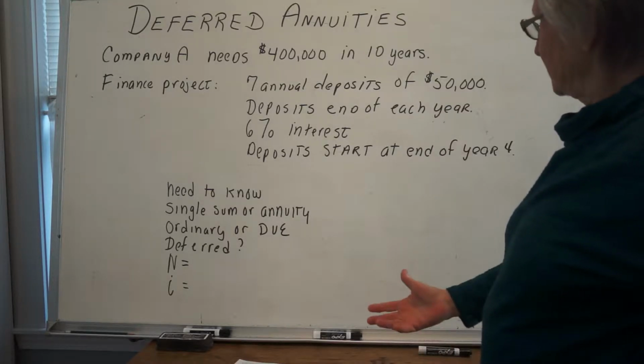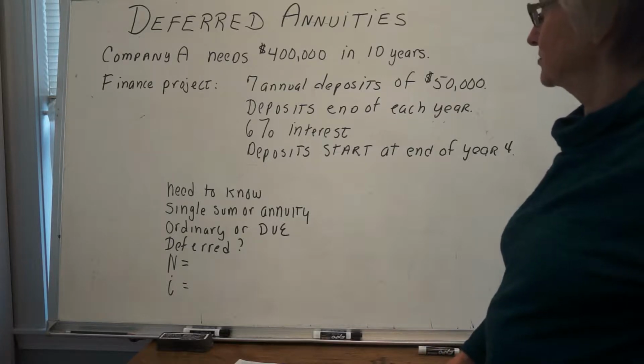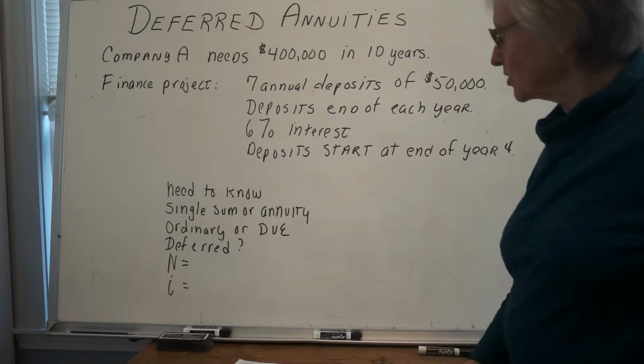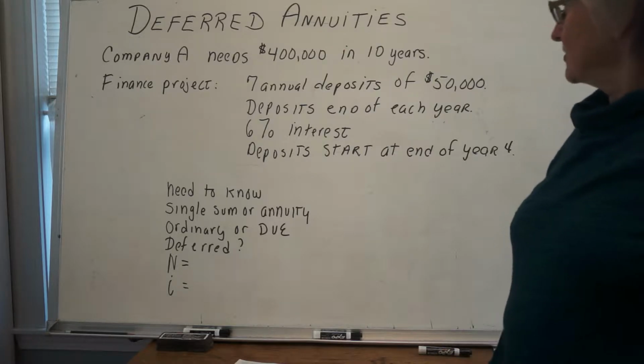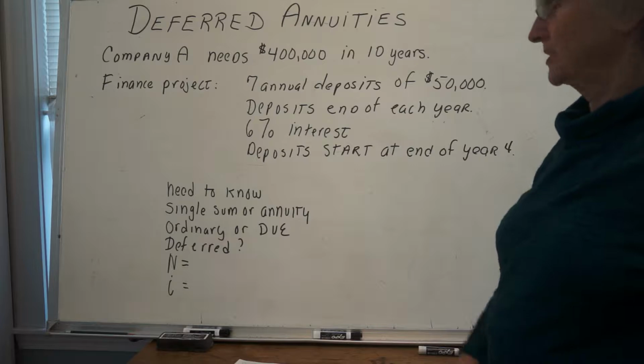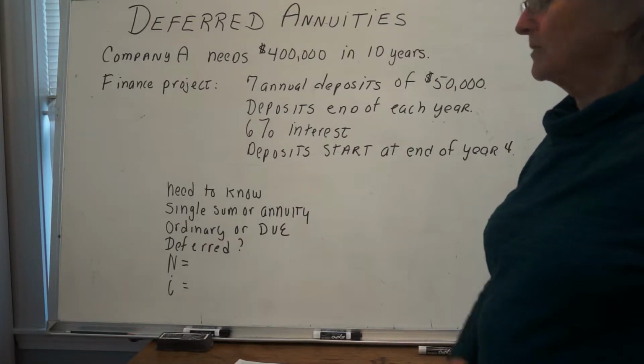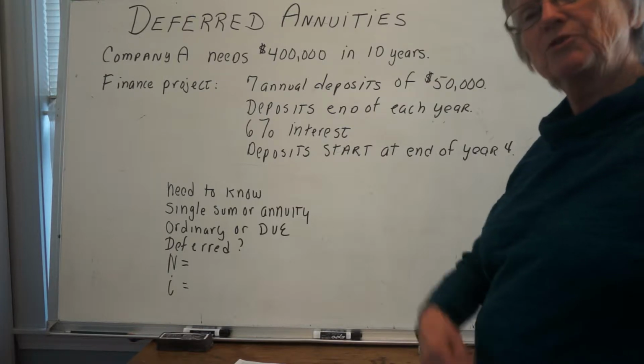They're planning to build a factory in 10 years, so they estimate it's going to cost $400,000. So they think about financing the project. They want to make 7 annual deposits of $50,000 each at the end of each year. 6% is their interest rate. But they're not going to start doing this right away. They're going to defer it.